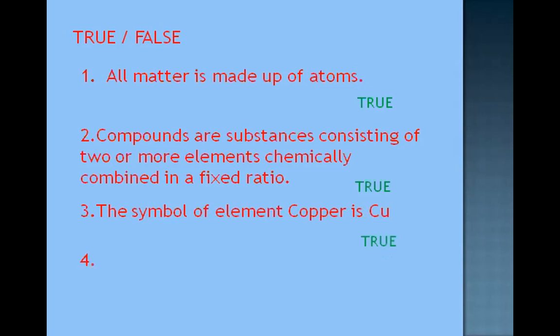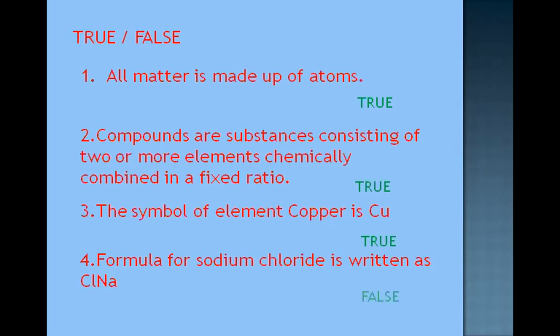Then coming to the fourth one. Formula for sodium chloride is written as ClNa. Anywhere, have you seen this formula, children? No, no. You have written NaCl for sodium chloride, but here something is given, ClNa. Do you agree with this? No, because positive ions are written first, then followed by negative ions. So this statement is a false statement, right?